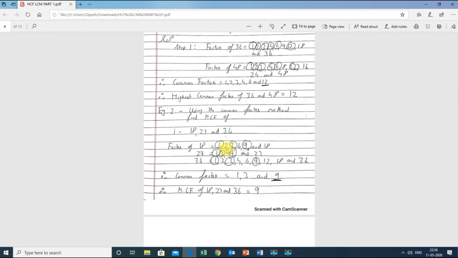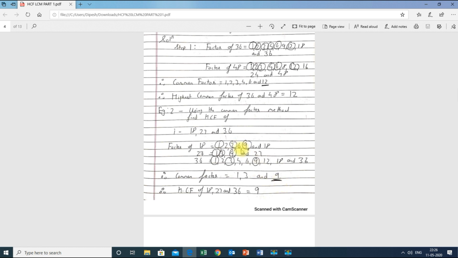Now 2 is over here, but 2 is not there over here, therefore we do not count that. Though it is over here, it should repeat in all the 3 numbers they have given us. Now 3 is here, 3, 3, 3. Therefore I have circled 3, 3, 3. And then again 9, 9 and 9. So I have to circle 9 also.